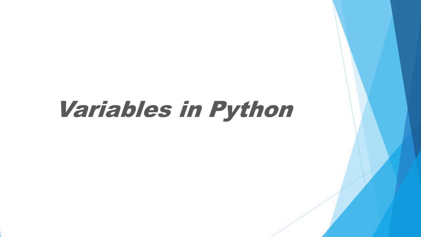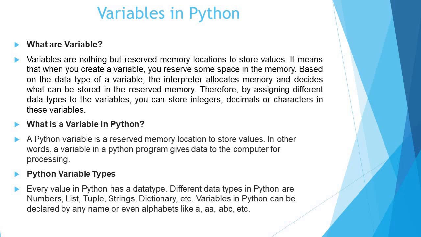Variables in Python. So, first of all, what are variables? Variables are nothing but reserved memory locations to store values. What is a variable in Python? A Python variable is a reserved memory location to store values. In other words, a variable in a Python program gives data to the computer for processing.